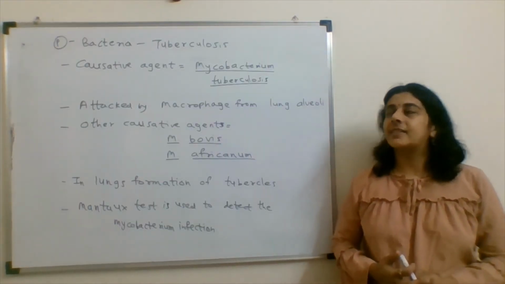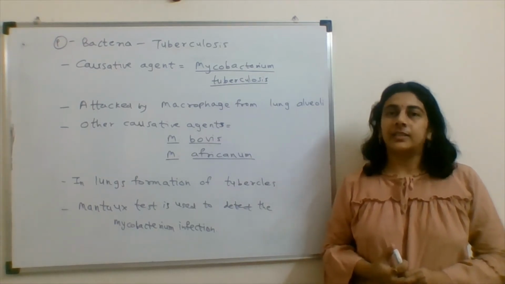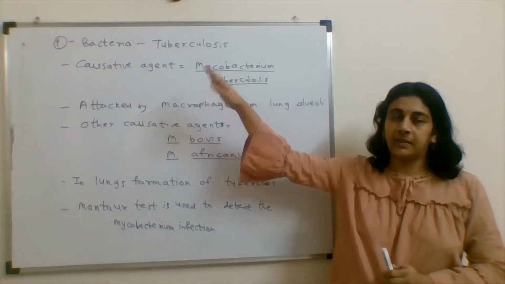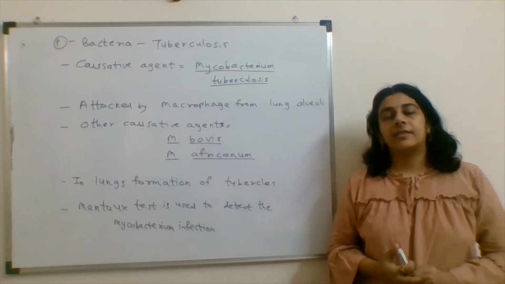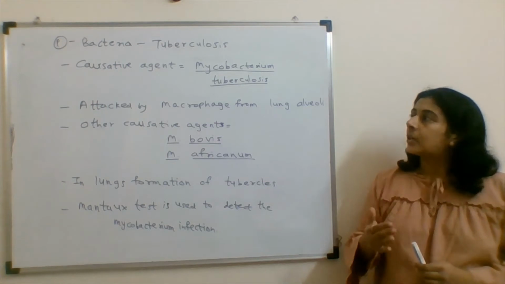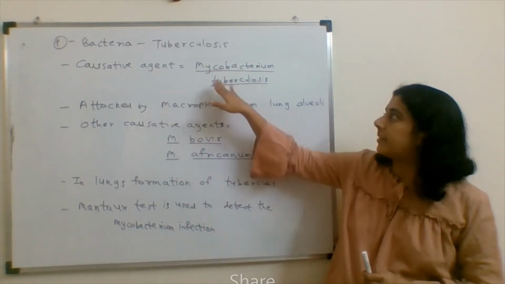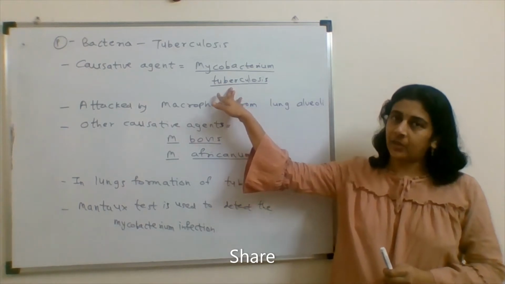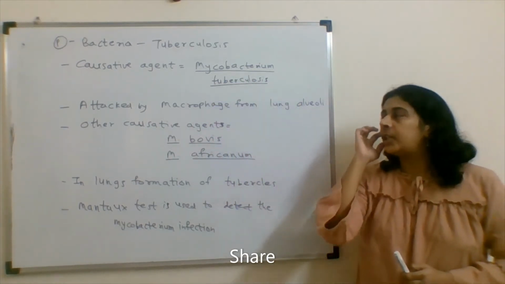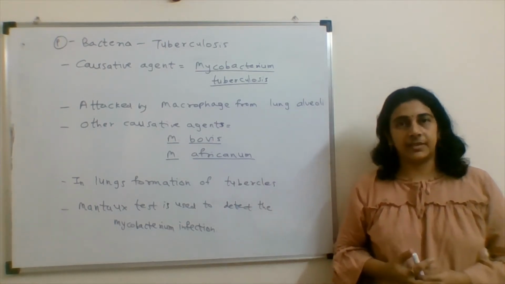Starting our discussion with the first match given in group 1, that is bacteria. Tuberculosis is the disease which is caused by bacteria. The causative agent of tuberculosis is Mycobacterium tuberculosis. This is a lung disease, a respiratory system disease.